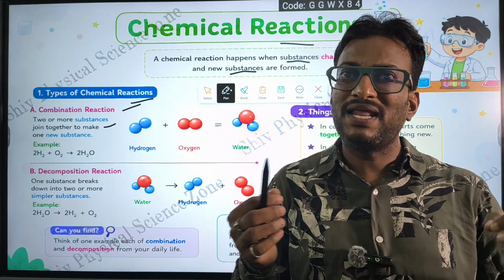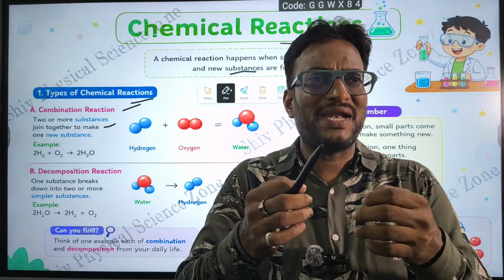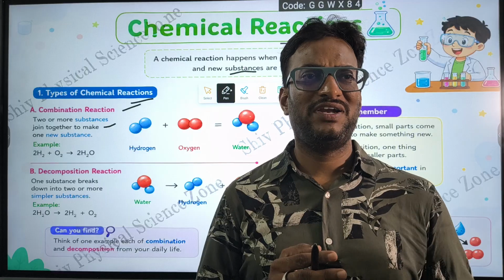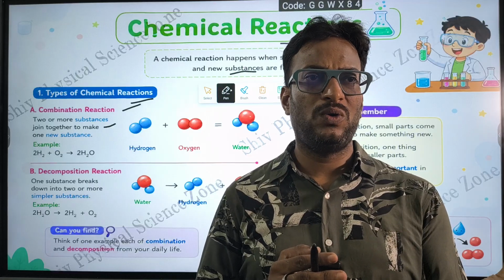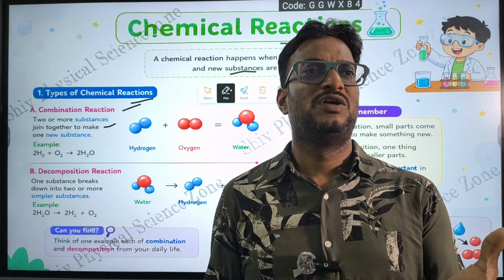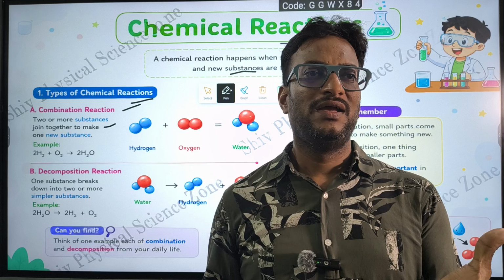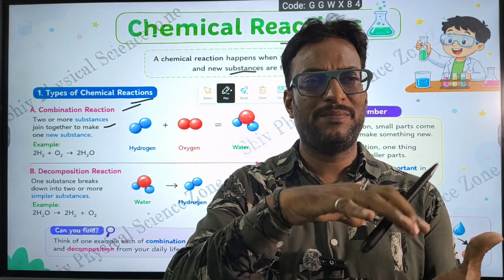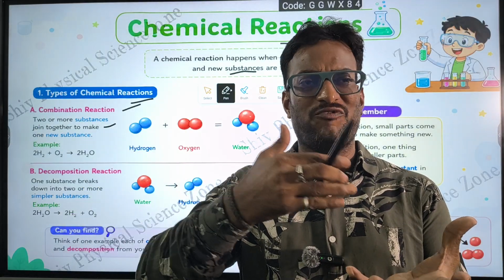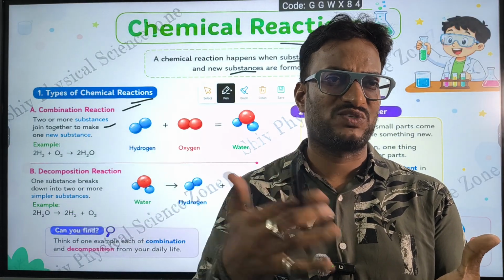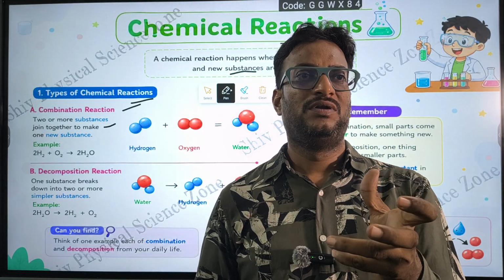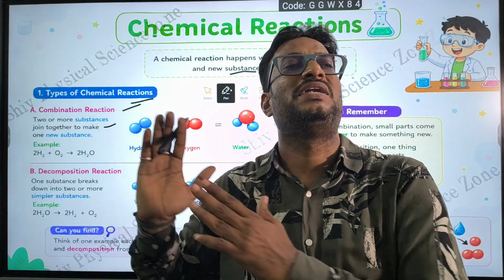I'll give a real life example. In order to prepare tea, mothers take a bowl and add water, milk, tea powder and sugar. These are the basic things to prepare tea. If you want extra, you can add flavors also, like ginger. All should be heated and mixed to form a new substance called tea.